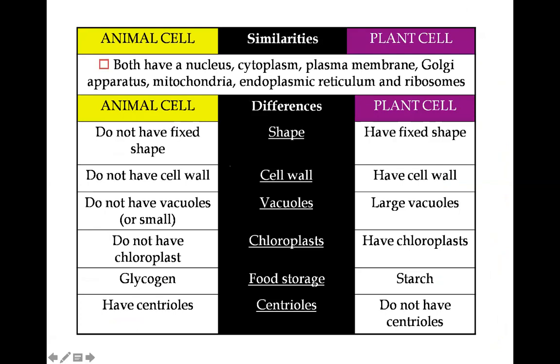So these are the differences and similarities between plant cells and animal cells. They both have nucleus, cytoplasm, plasma membrane, Golgi apparatus, mitochondria, endoplasmic reticulum, and ribosomes. Animal cells do not have a fixed shape. Plant cells have a fixed shape. Animal cells do not have a cell wall. Plant cells have a cell wall. Animal cells do not have vacuoles, and if they have, the vacuoles are very small. Plant cells have large vacuoles. Animal cells do not have chloroplast. Plant cells have chloroplast. In animal cells, food is stored in the form of glycogen. In plant cells, food is stored in the form of starch. Animal cells have centrioles. Plant cells do not have centrioles.